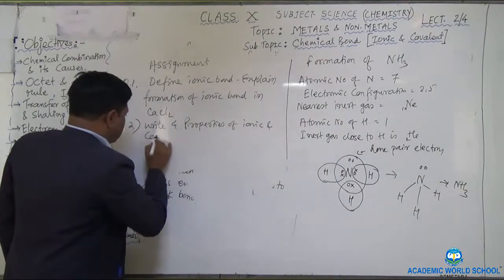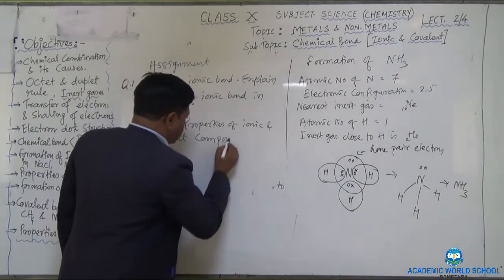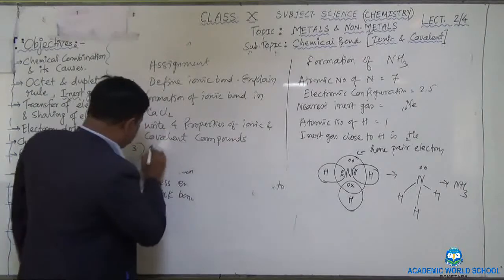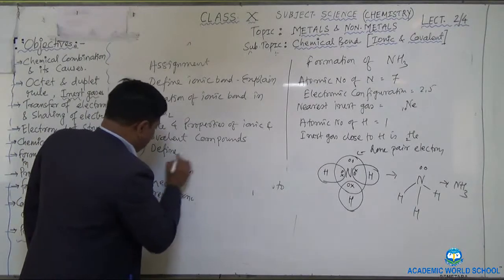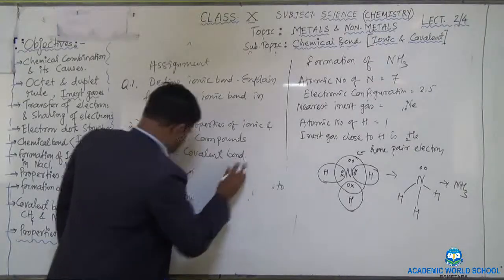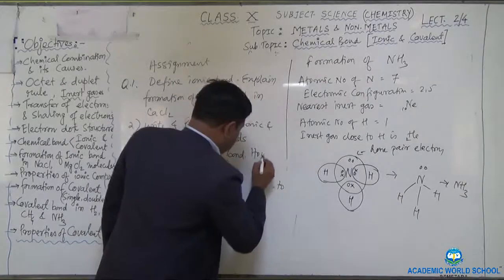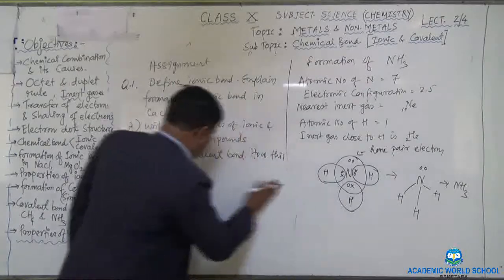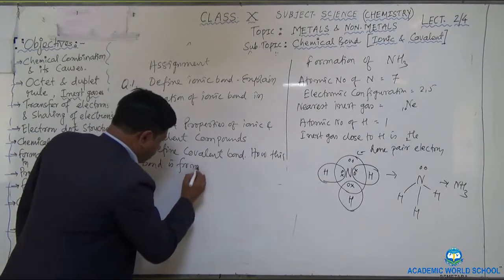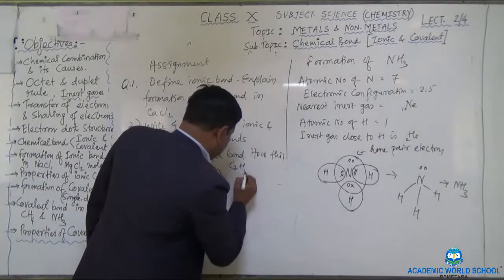And the last question is: define covalent bond and how this bond is formed in C2H4, ethene molecule. Okay.